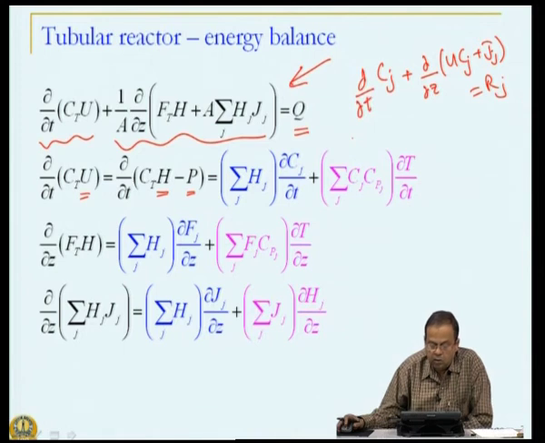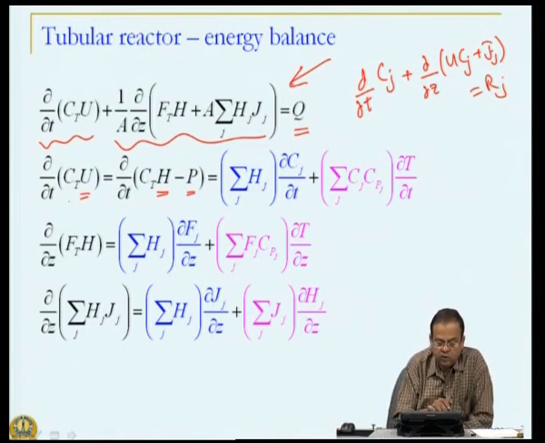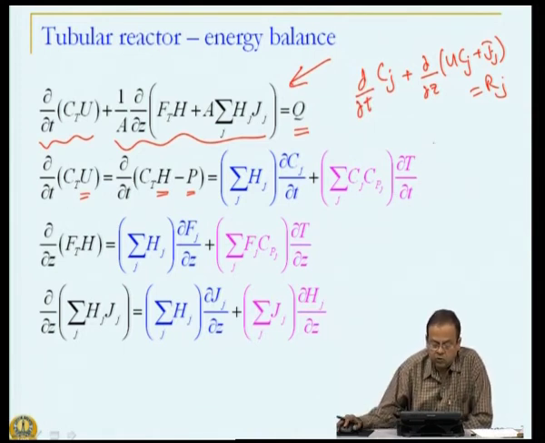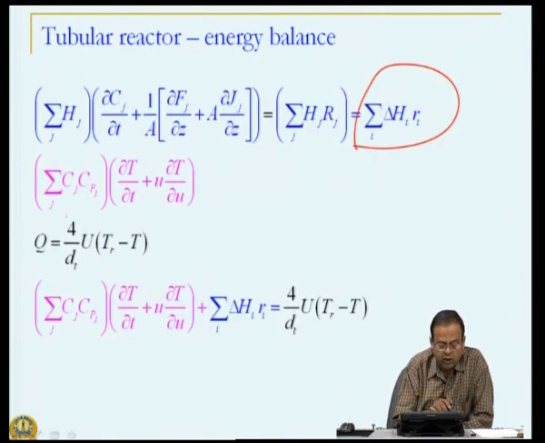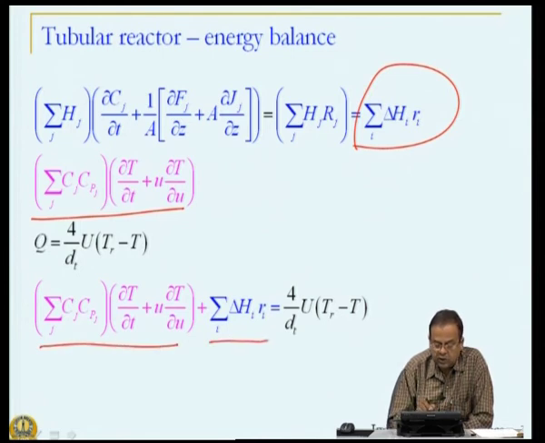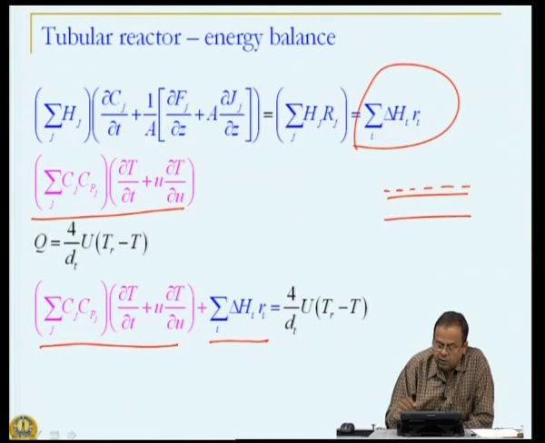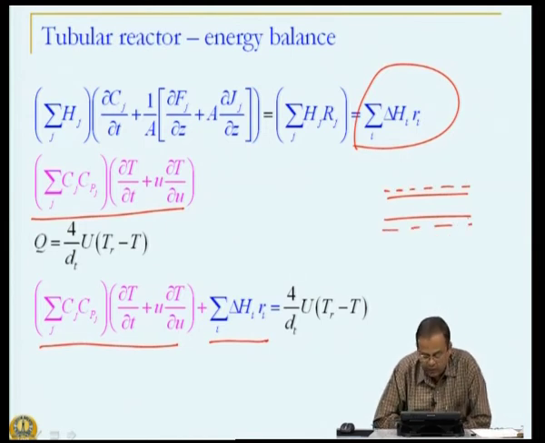Then the first term simplifies to this. So, we have this plus delta H_i R_i, and suppose we have our tubular reactor in a shell and tube kind of arrangement.